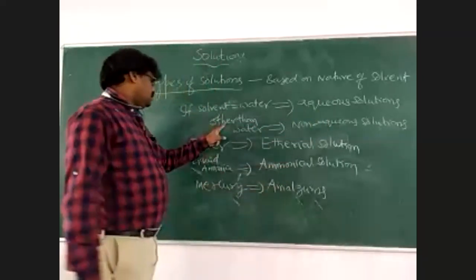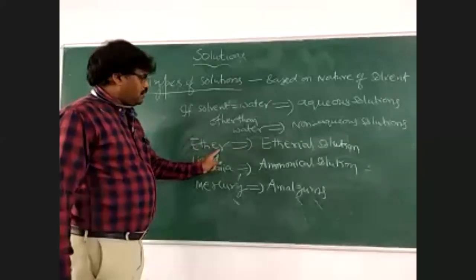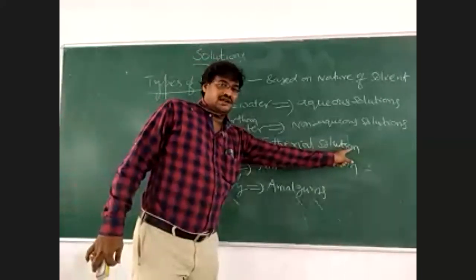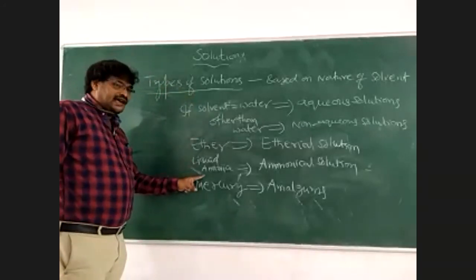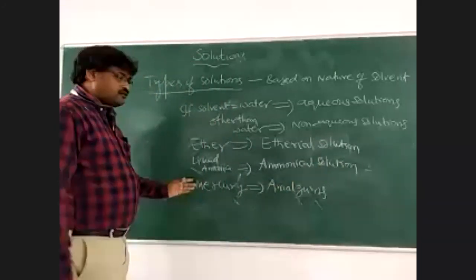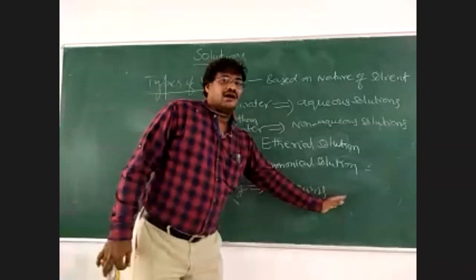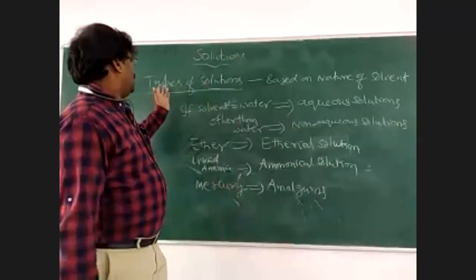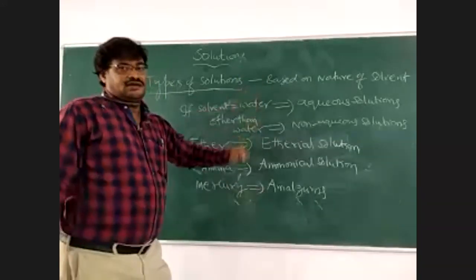If the solution is formed by ether as a solvent, then they are called ethereal solution. If formed by liquid ammonia as a solvent, they are called ammonical solutions. If one of the components is mercury, then they are called amalgams. This is about types of solution based on nature of solvent.